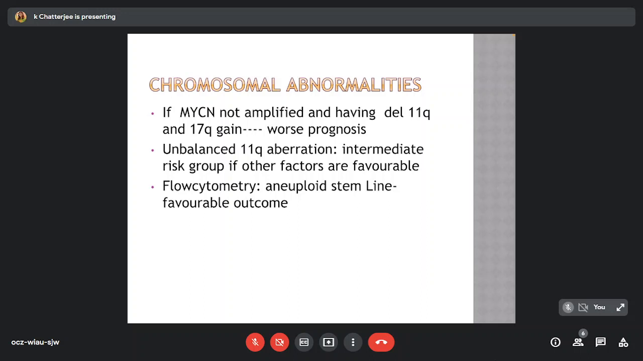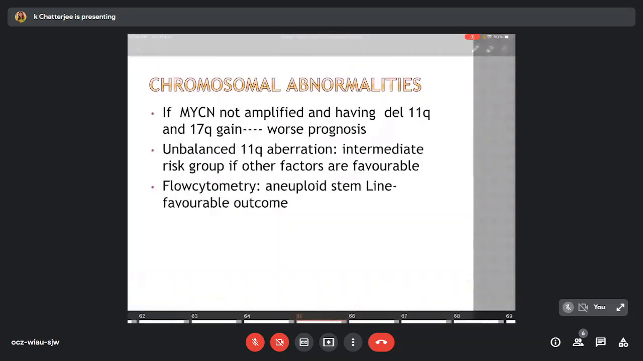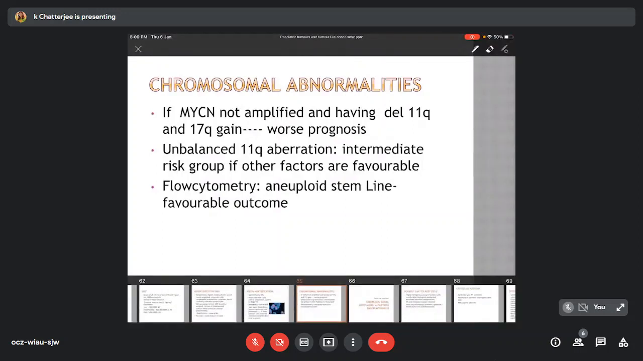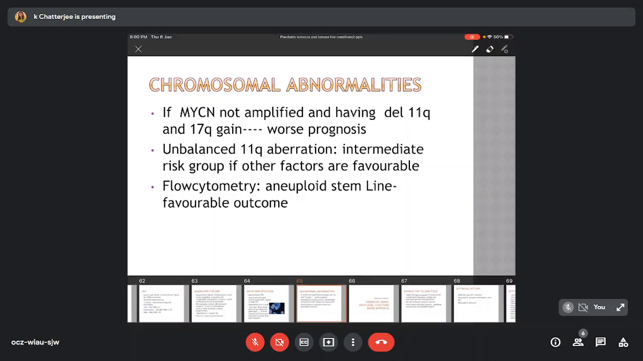If NMYC is not amplified but there is deletion of 11q and 17q gain, then also it may indicate a worse prognosis. Unbalanced 11q aberration indicates an intermediate risk group if other factors are favorable. On flow cytometry, an aneuploid stem line may indicate a favorable outcome.